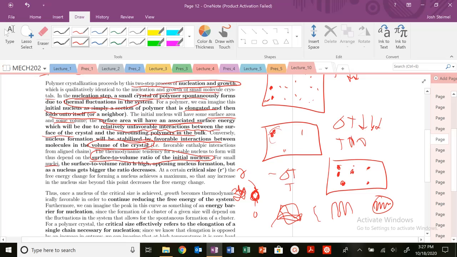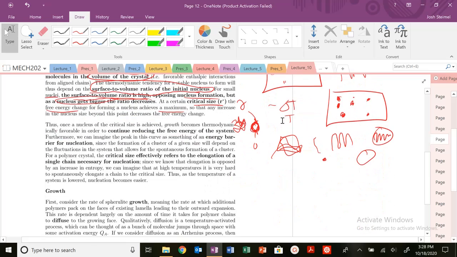So when my nucleus is really, really small, I've just formed that single chain fold, the surface to volume ratio is really, really high. So that is going to oppose the formation of a nucleus. But as my nucleus gets bigger and bigger, that surface area to volume ratio is going to decrease. And at a certain critical size, the free energy change achieves a maximum. And then beyond that, you're decreasing your free energy.